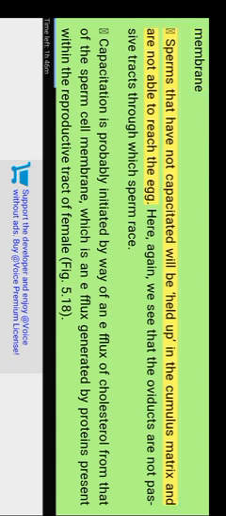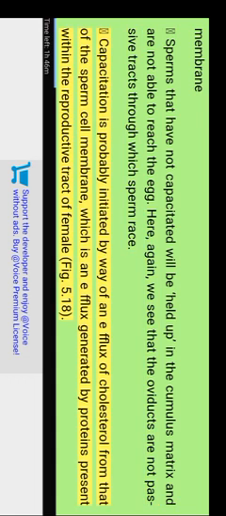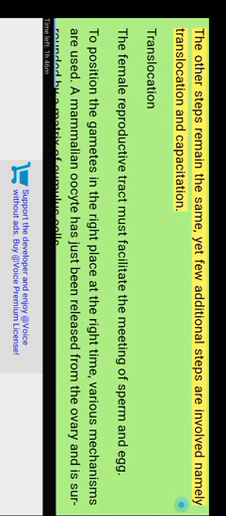Sperm that have not capacitated will be held up in the cumulus matrix and are not able to reach the egg. Here, again, we see that the oviducts are not passive tracks through which sperm race. Capacitation is probably initiated by way of an efflux of cholesterol out of the sperm cell membrane, which is an efflux generated by proteins present within the reproductive tract of the female. Figure 5.18. The other steps remain the same, yet a few additional steps are involved, namely translocation and capacitation.